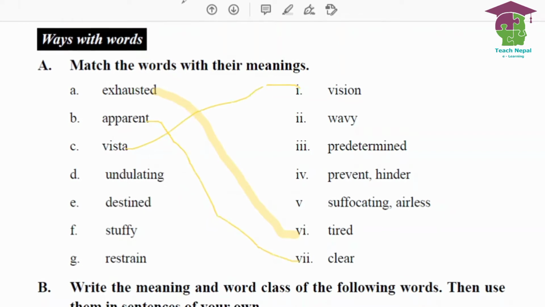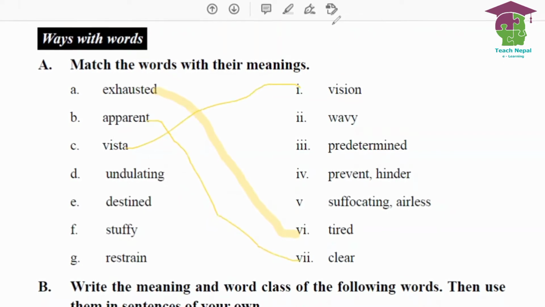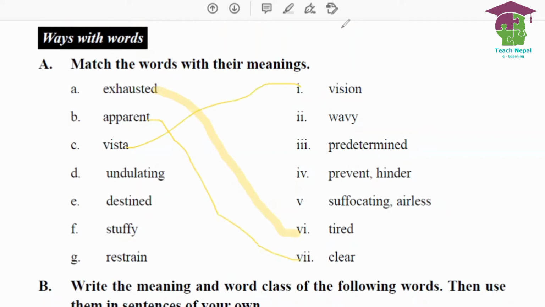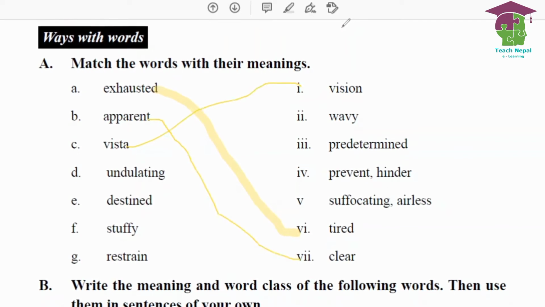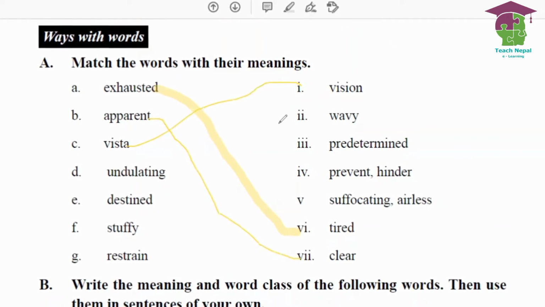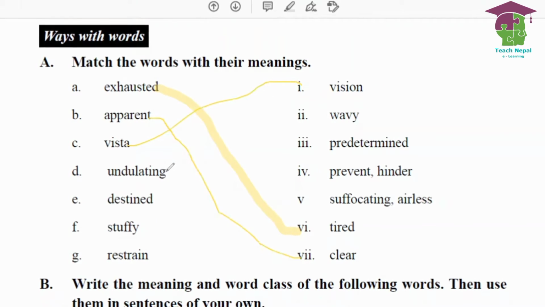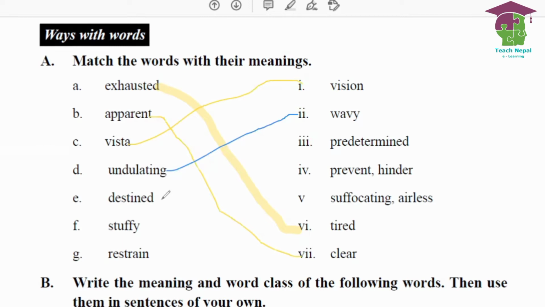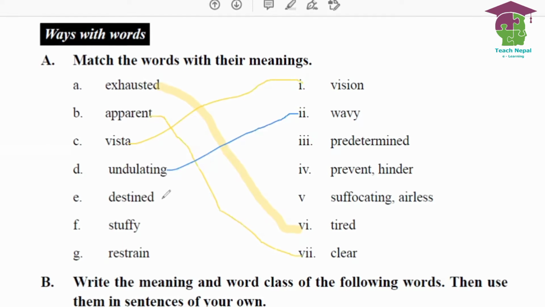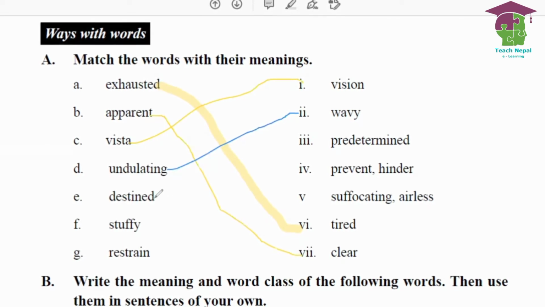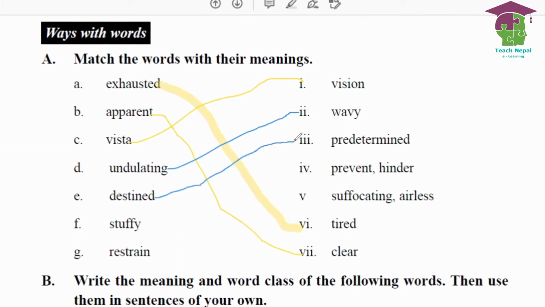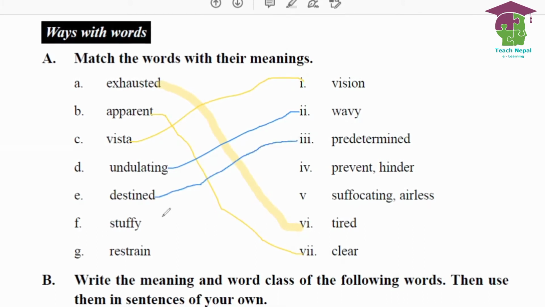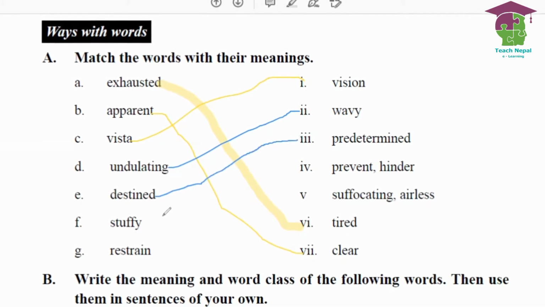Undulating. You can match this undulating with wavy, not constant, wavy, moving like the waves. Next, number E, destined. Destined means predetermined, already determined this is. Next is stuffy.